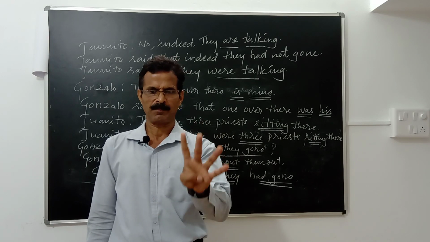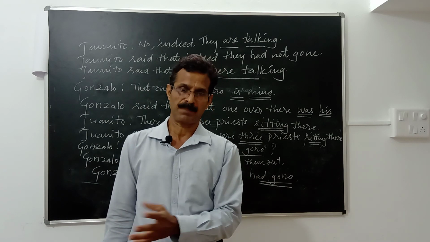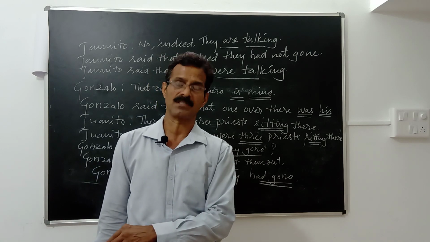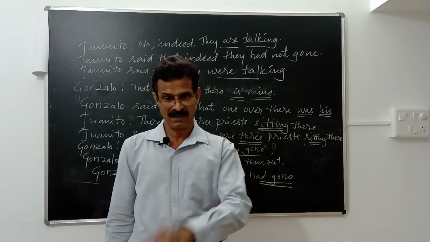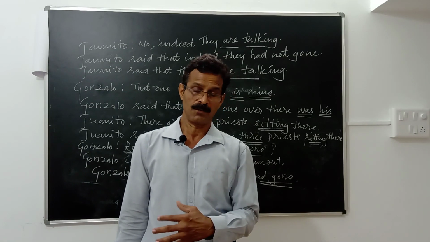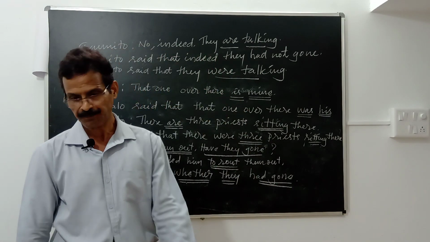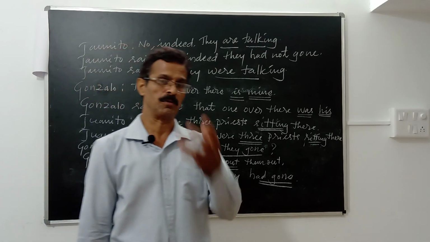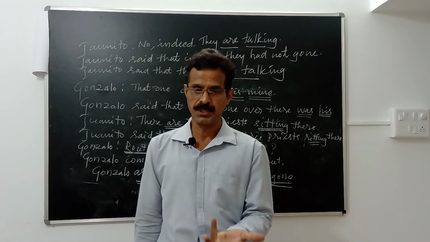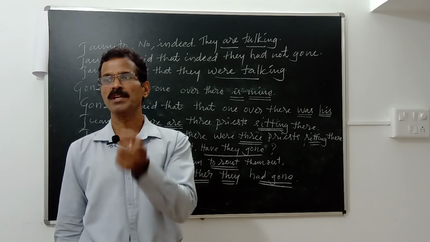I had told you: simple present becomes simple past, present continuous becomes past continuous, present perfect becomes past perfect, present perfect continuous becomes past perfect continuous, simple past becomes past perfect, past continuous becomes past perfect continuous, then past perfect and past perfect continuous will not change, they remain the same. And the other important thing that we have to bear in mind: will becomes would when you use it in reported speech. Shall also becomes would in reported speech.